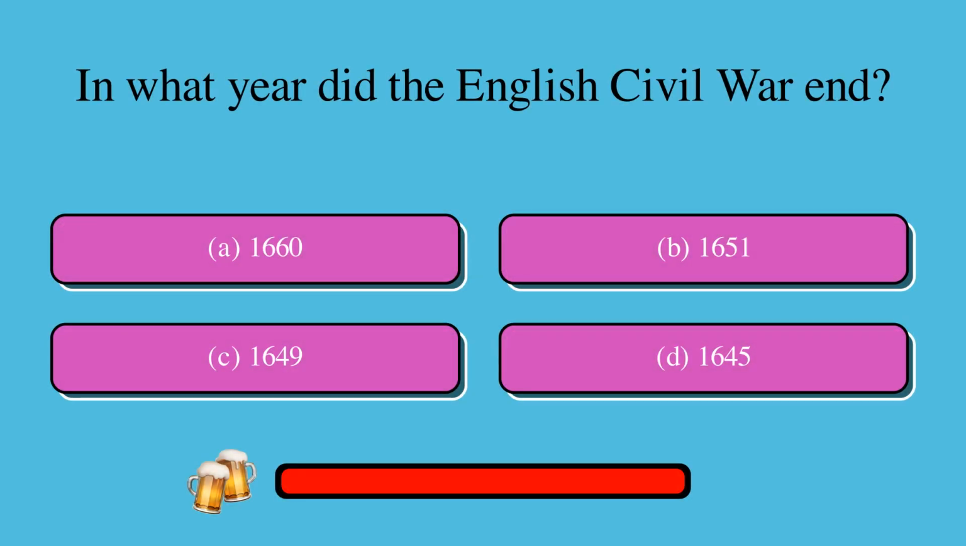In what year did the English Civil War end? Is it A, 1660, B, 1651, C, 1649, or D, 1645? The correct answer is B, 1651.